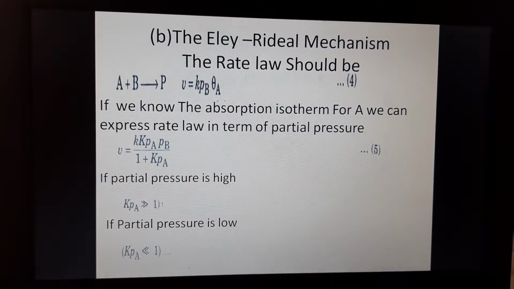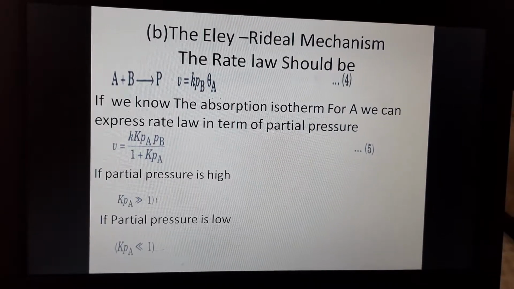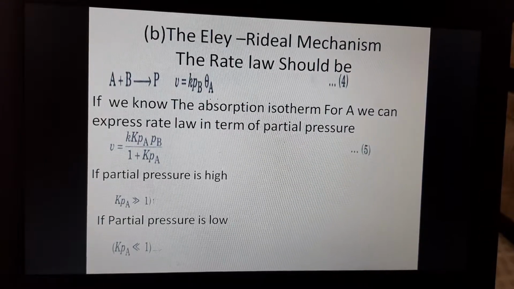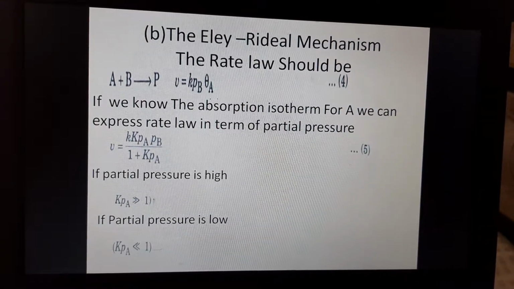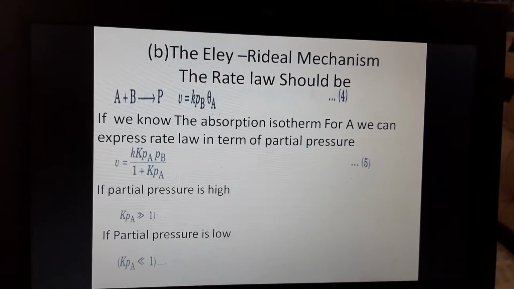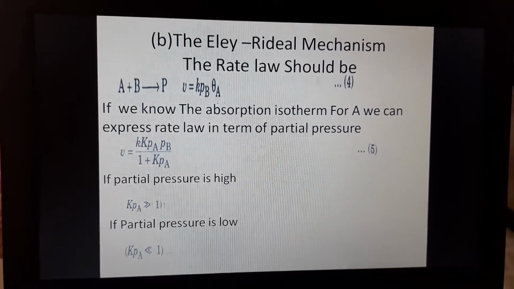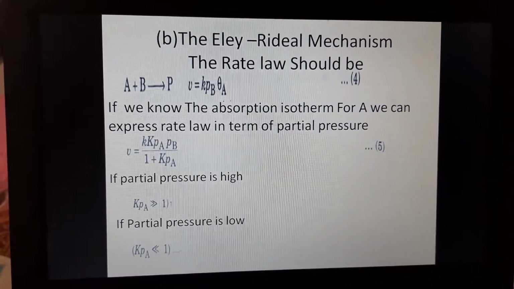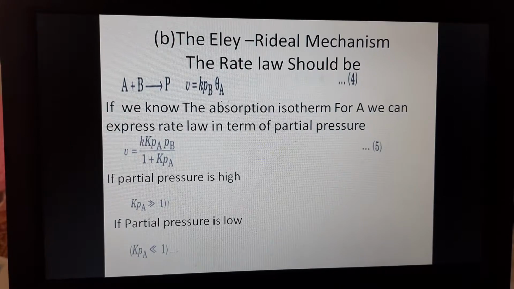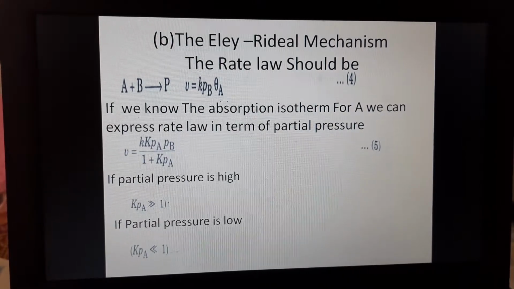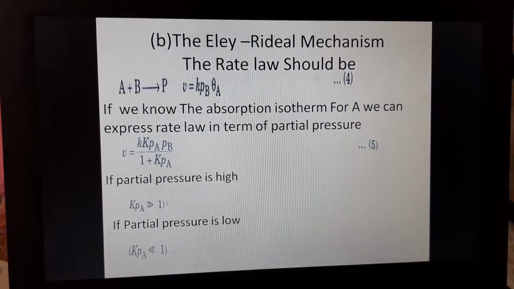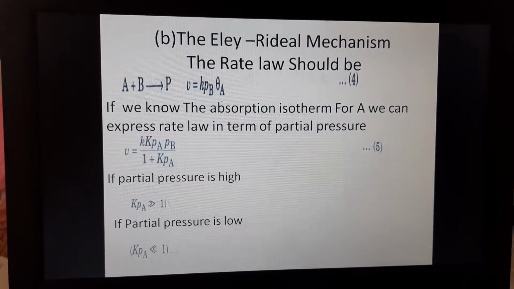The rate is equal to K PA PB. Now the extent of surface coverage is important in the determination of the rate. Almost all thermal surface catalyst reactions are thought to take place by the LH mechanism, but a number of reactions with the ER mechanism have also been identified from molecular beam investigation.